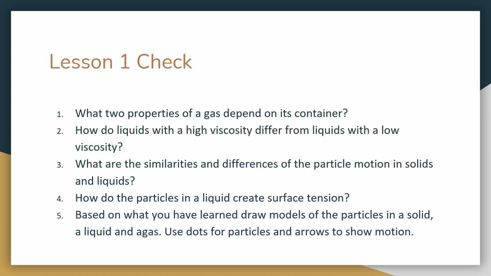So your solids are going to be uniformly packed particles vibrating in place. Your liquids are going to be closely packed particles flowing amongst one another. And your gases are going to be scattered, rapidly moving particles. And with that, we're done with lesson 1.